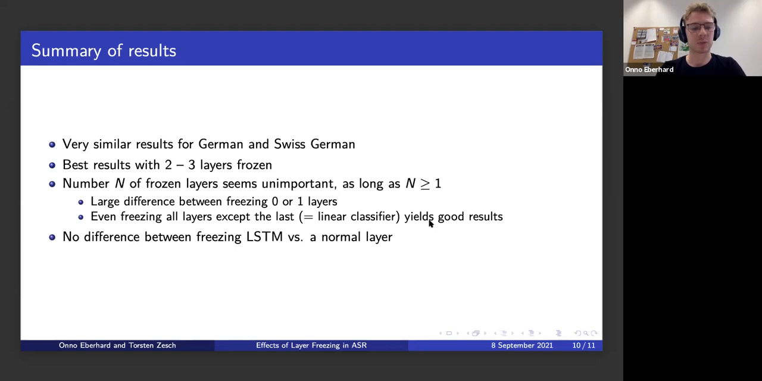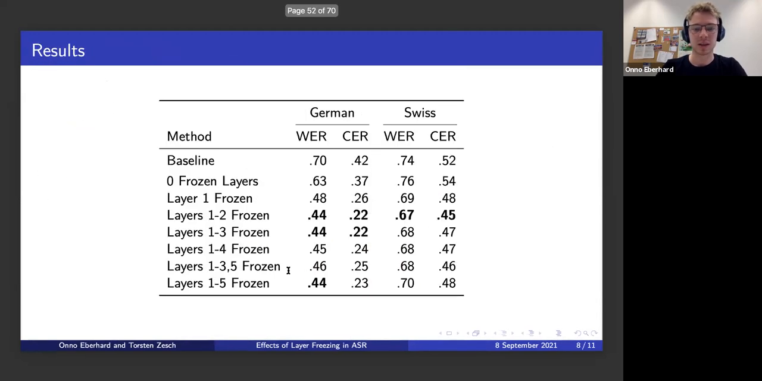And we don't observe any difference between freezing the LSTM or a normal layer, which again was this one experiment. And the results, go back there, they are very similar. So this one is where we freeze just the first 4 layers, including the LSTM. And this one is where we skip the 4th, which is the LSTM layer, and then freeze the 5th instead. So both of these are 4 frozen layers. Both for German as well as for Swiss German, the results do look very similar. So it doesn't seem to make much of a difference.